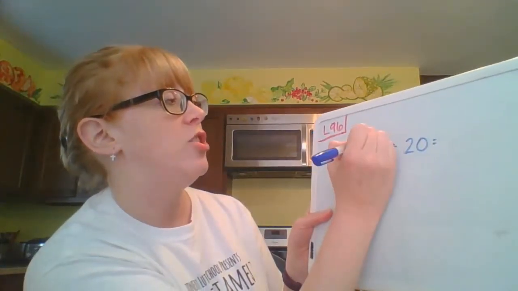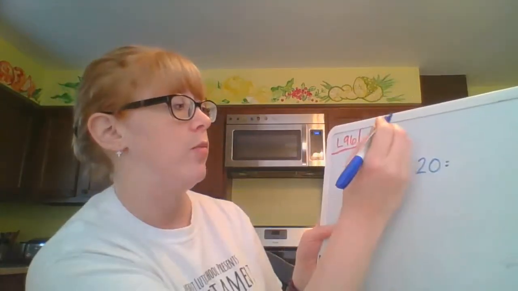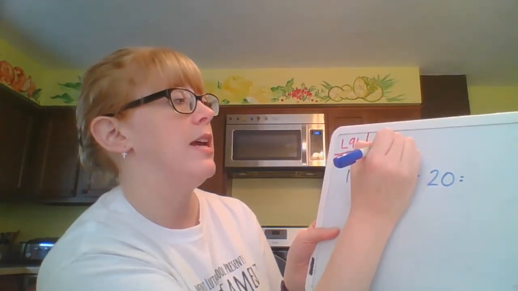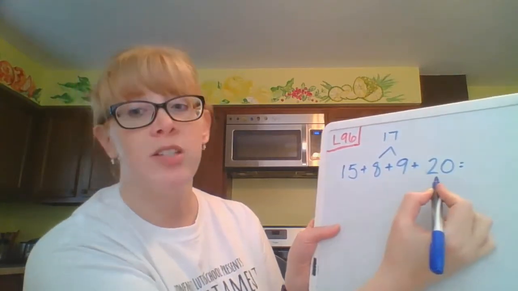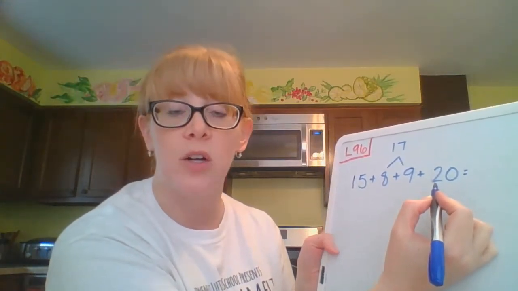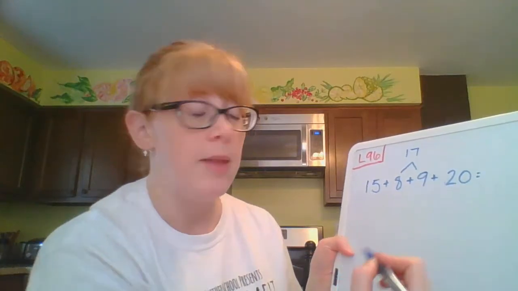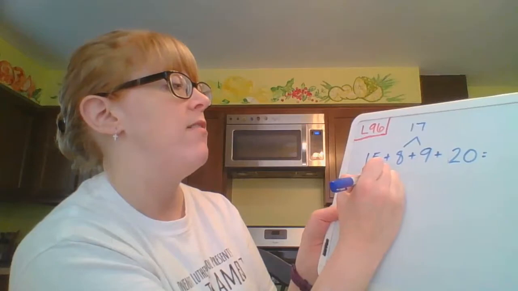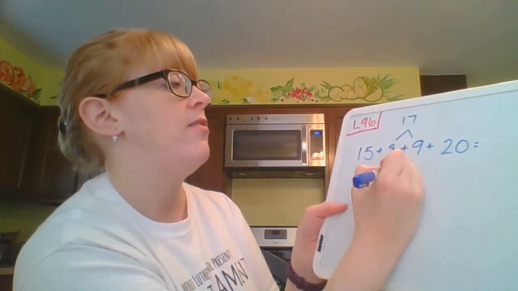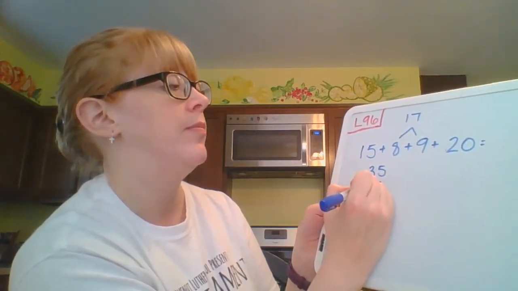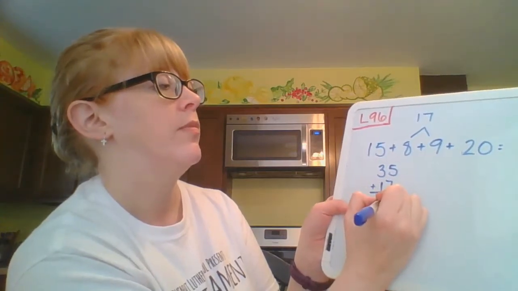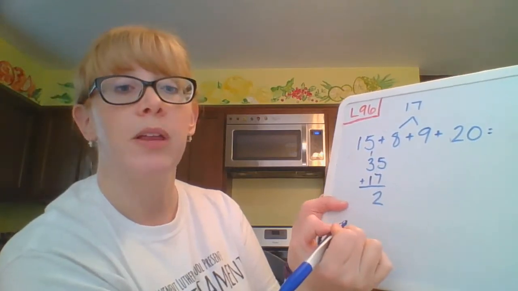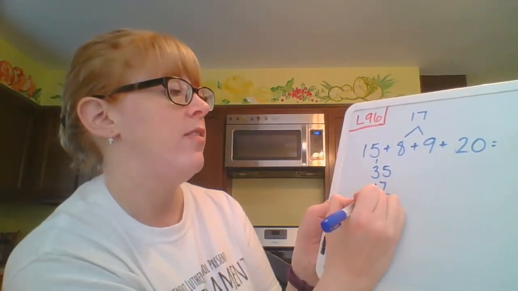So I'm going to chunk this just because it's easier the way that my brain works. I'm going to say 8 plus 9 is 17. 15 plus 20, because those are 5s and 0s, those are easy for me to add in my head. So I know that 15 plus 20 is 35. So I've got 35 plus 17. 5 plus 7 is 12.